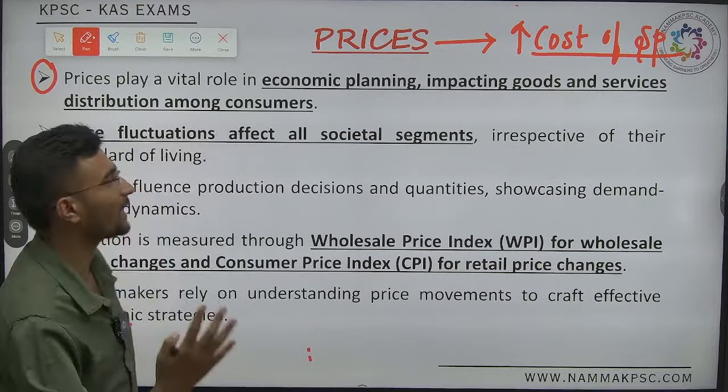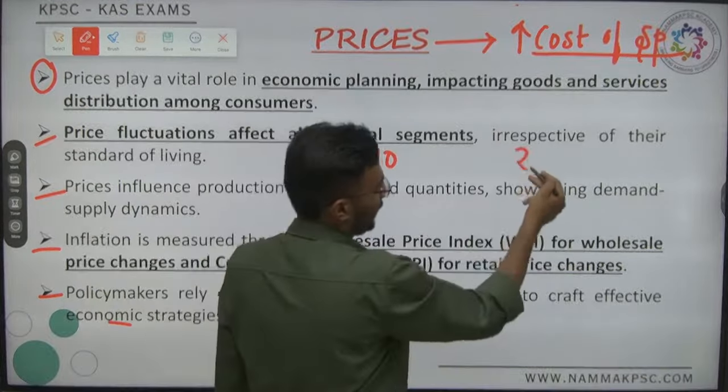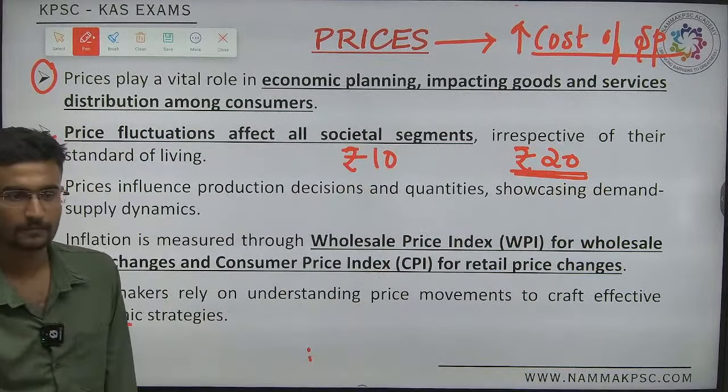Now what is the impact of purchasing 5? Now the price has gone from 10 rupees to 20 rupees, and now I am purchasing only 5. What is the impact of purchasing only 5?